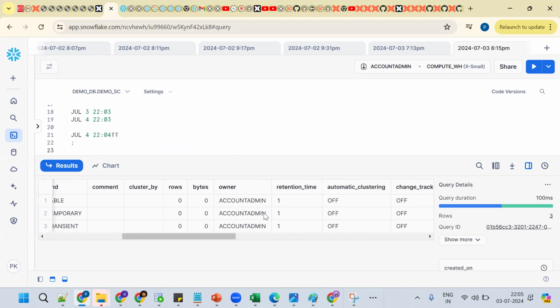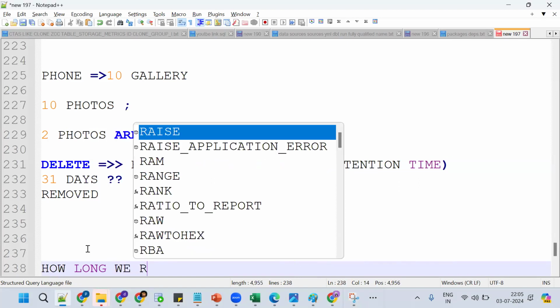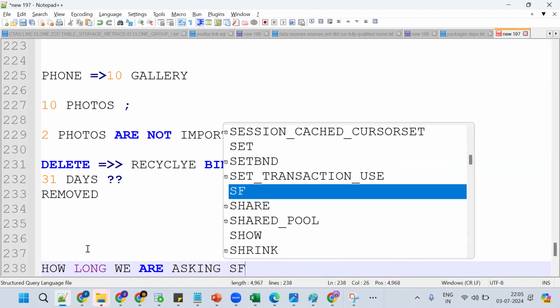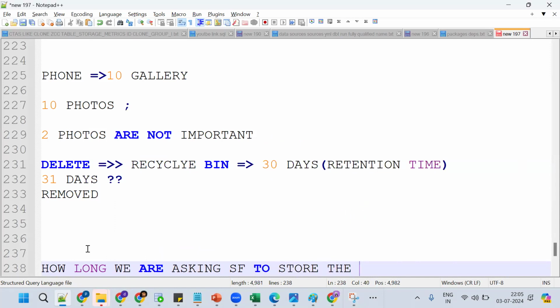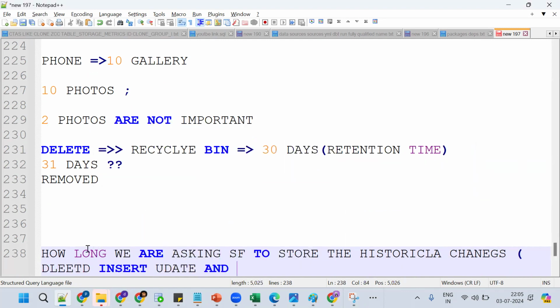How long we are asking Snowflake to store the historical changes is called the data retention time. One more time: how long are we asking Snowflake to store the historical changes? Historical changes like what? Deletes, inserts, updates, and drops. We can get them with the help of the query ID.